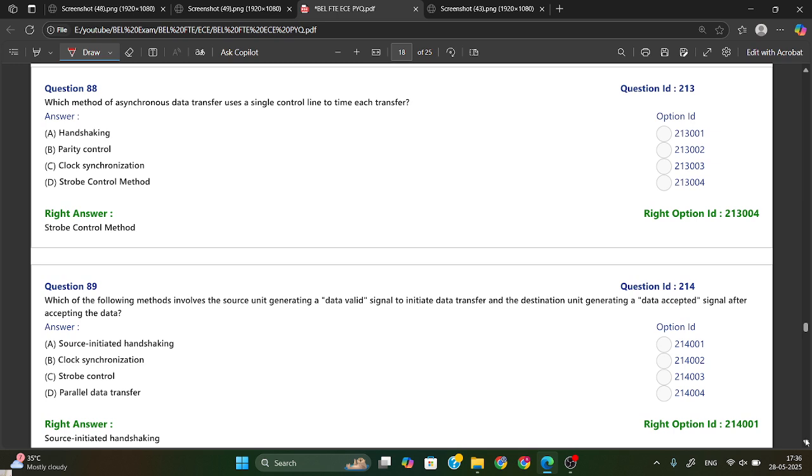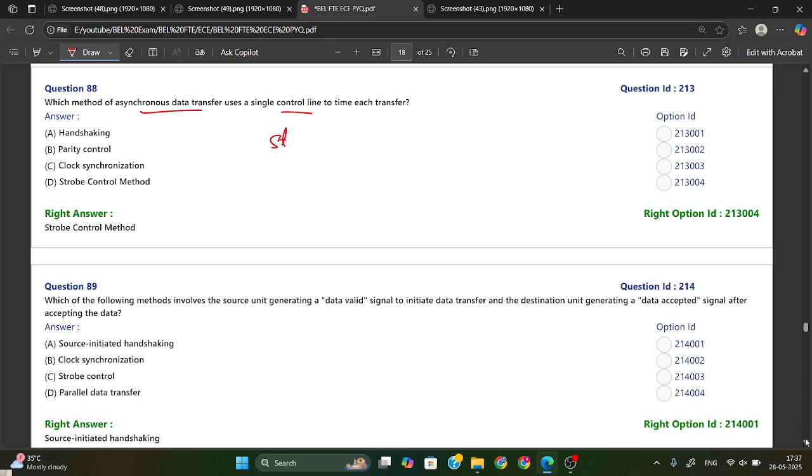Which method of asynchronous data transfer uses a single control line to time each transfer? So asynchronous data transfer is what? Asynchronous data transfer is where the sender and receiver do not share a common clock. In asynchronous data transfer, they will not use a single common clock for sender and receiver. It will use a control line. Okay, control line it will use to coordinate data transmission.